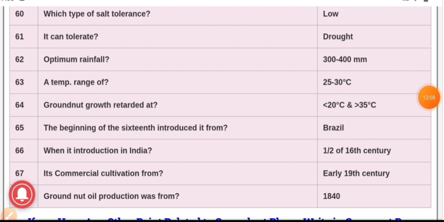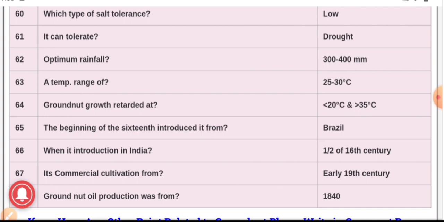Here we will have a short discussion on the bunchy type of groundnut as well as spreading type of groundnut. First, the basis of discussion will be shelling percentage. In case of bunchy type, it is 75%, whereas in case of spreading type, it is 65%. On the basis of dormancy occurrence, it occurs only in spreading type of groundnut. The dormancy we cannot find in bunchy type of groundnut.